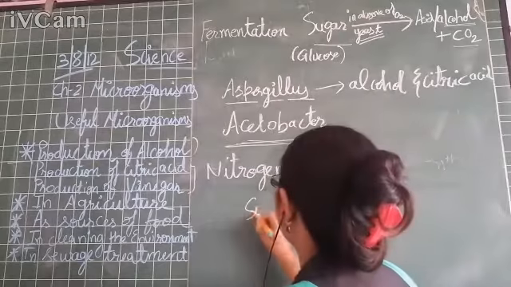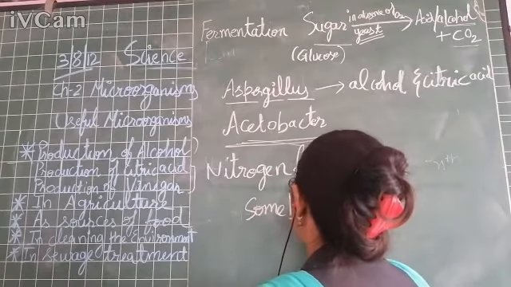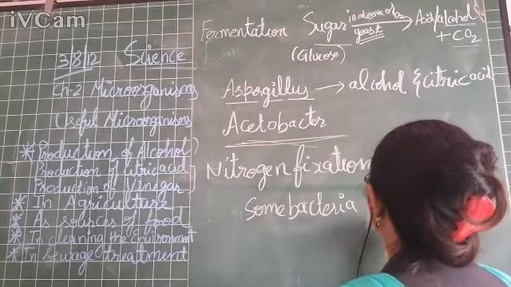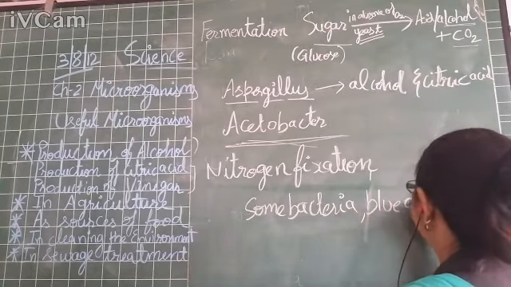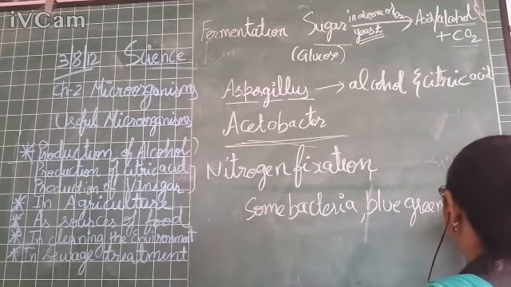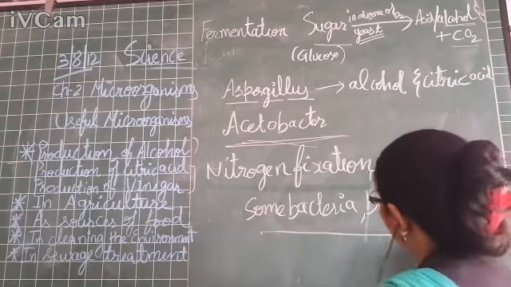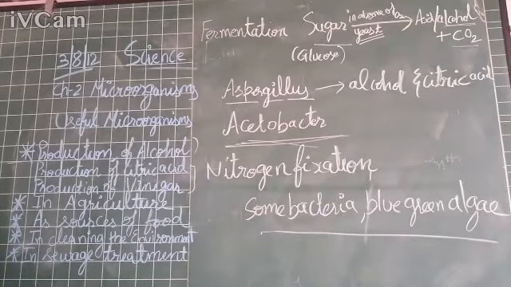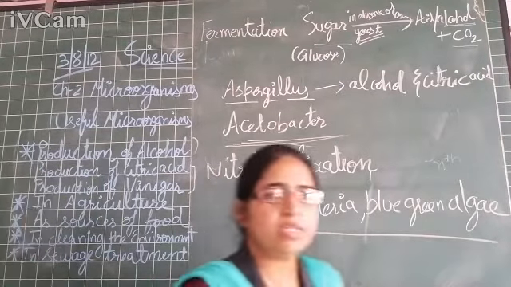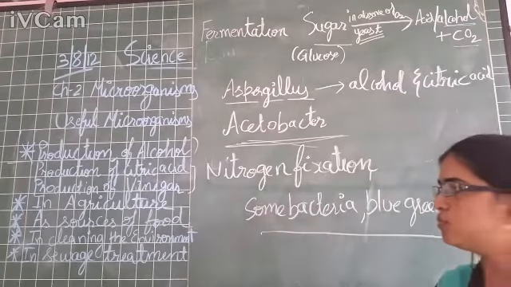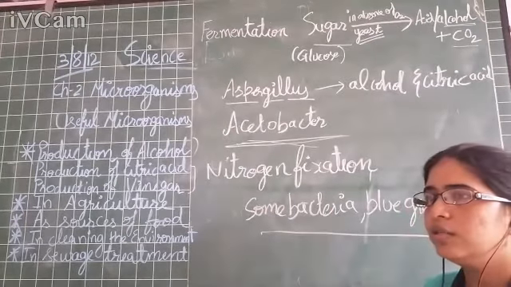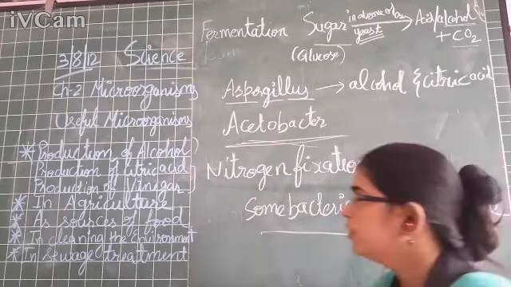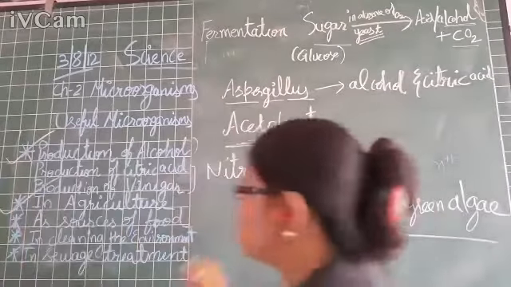It is done by some bacteria, along with blue-green algae. Blue-green algae also do this process of nitrogen fixation and hence increase the fertility of soil. Right, so I hope you are clear with this point. This is done. Now next, as a source of food.